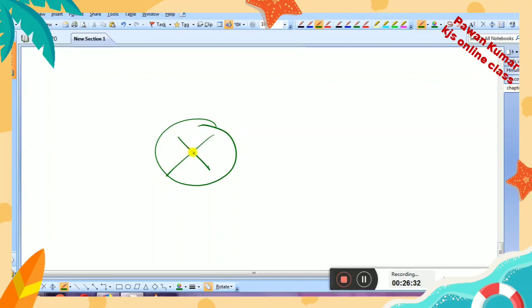And this dot means a direction which is going into the screen of the mobile or computer.